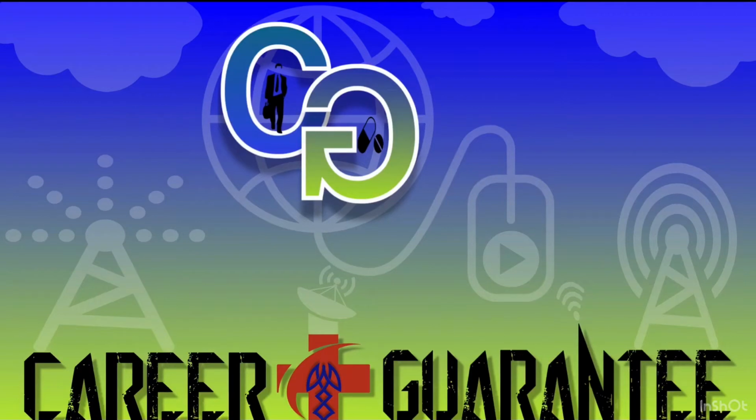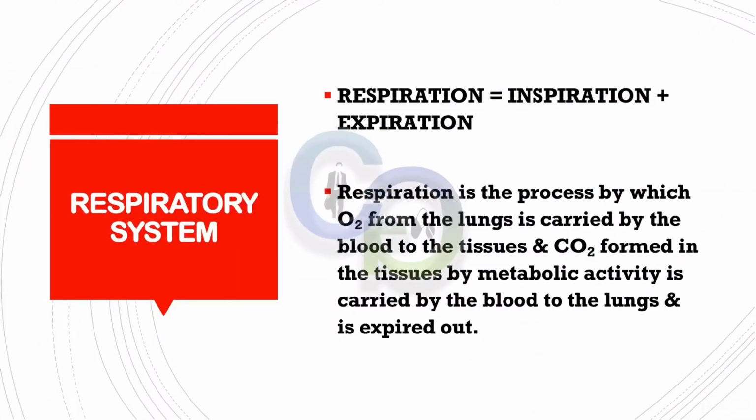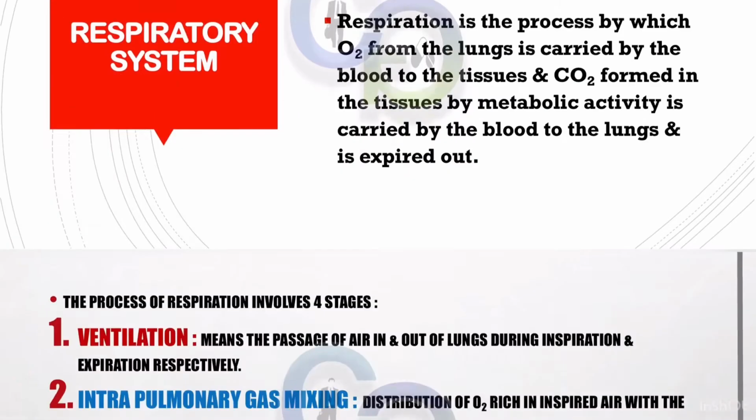Today we will discuss the respiratory system. Respiratory system. Respiration equals inspiration plus expiration. Respiration is the process by which oxygen from the lungs is carried by the blood to the tissues, and carbon dioxide formed in the tissues by metabolic activity is carried by the blood to the lungs and is expired out.